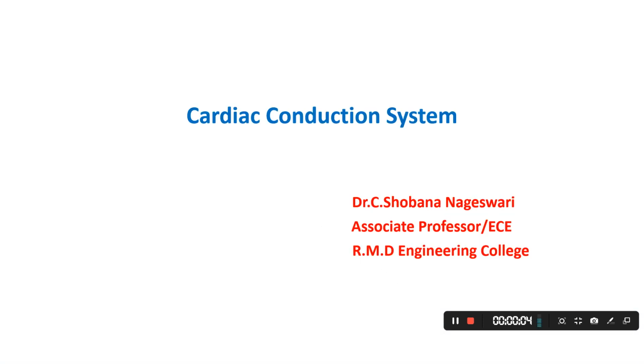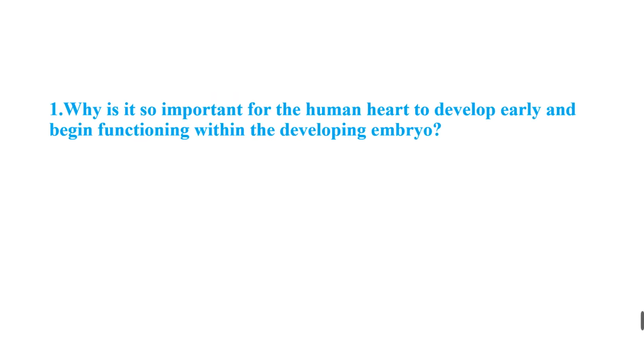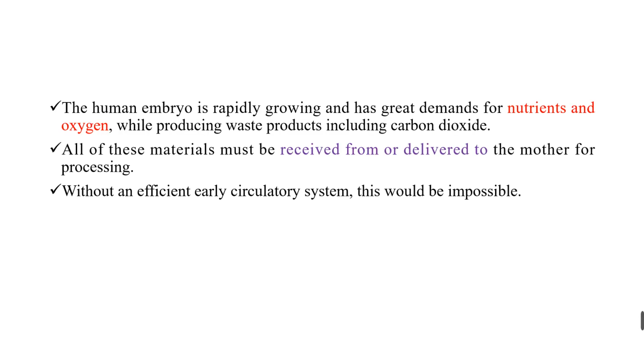In this video, we are going to discuss the cardiac conduction system. The earliest organ to form and begin function within our human body is the brain, stomach, lungs, or heart? The answer is heart. So the heart develops first. And why is it important to develop the heart early, and what is its function?